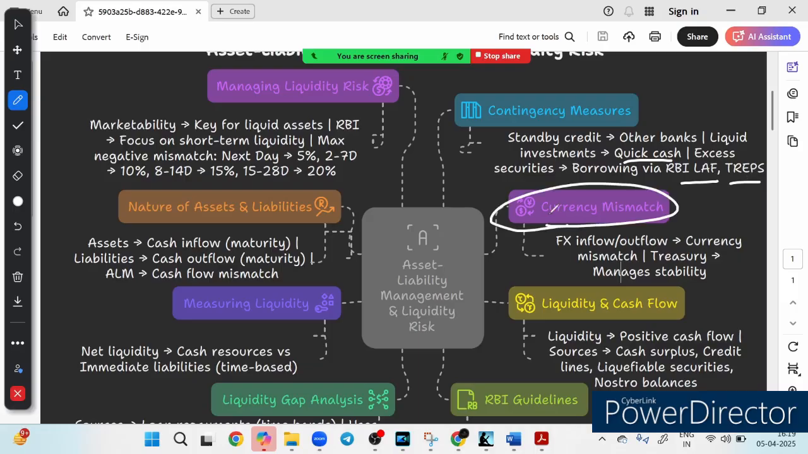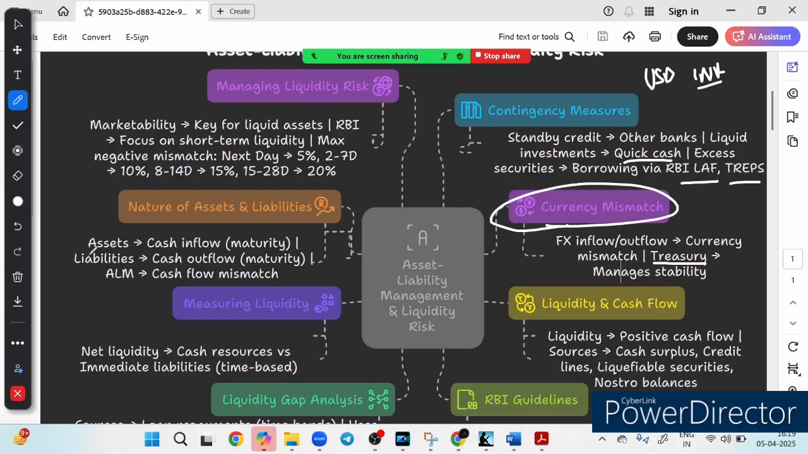Now friends, let's talk about the currency mismatch risk. What is the meaning of it? See, banks deal in multiple currencies, and fluctuation can cause the currency mismatch. Obviously, suppose two currencies are there, USD and INR, and suppose both are fluctuating. So this fluctuation will obviously cause currency mismatch. Who manages it? It is managed by the Treasury department. The Treasury department manages the currency mismatch. So inflow and outflow of different currencies is managed by the Treasury department.